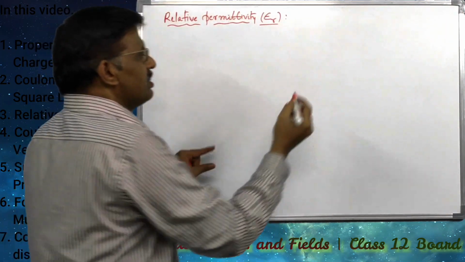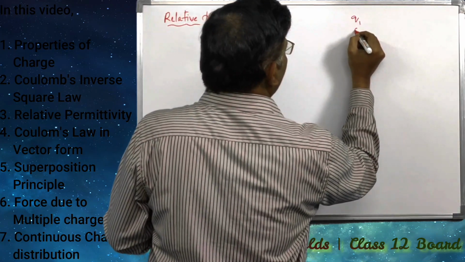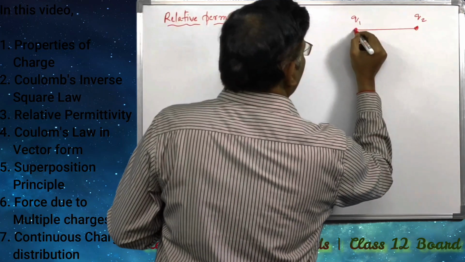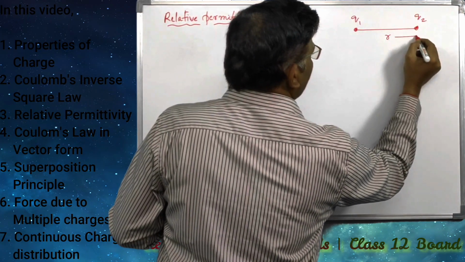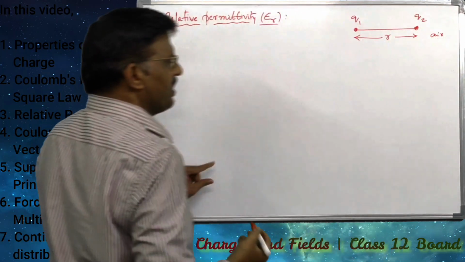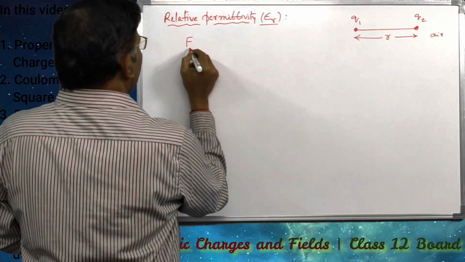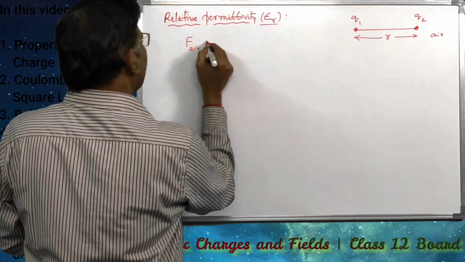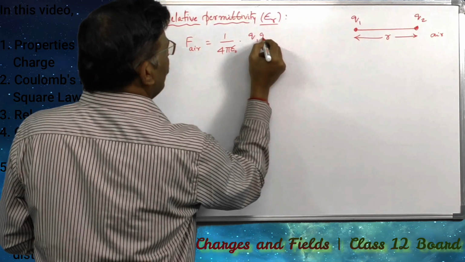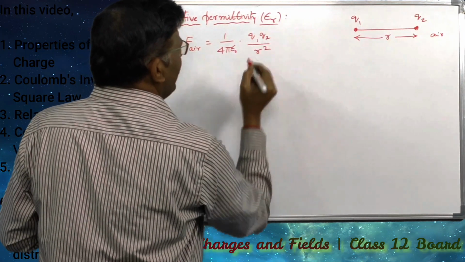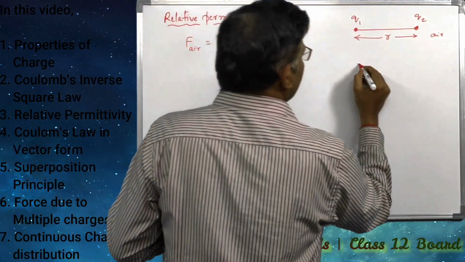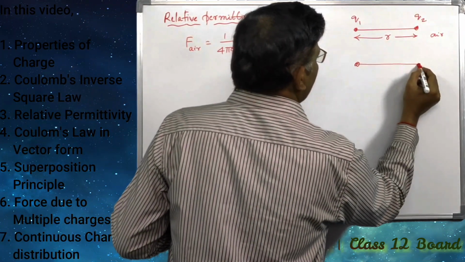When two charges Q1 and Q2 are separated at a distance r in air or vacuum or free space, we know that F air can be written as 1 by 4 pi epsilon naught into Q1 Q2 divided by R square. Whereas the same two charges